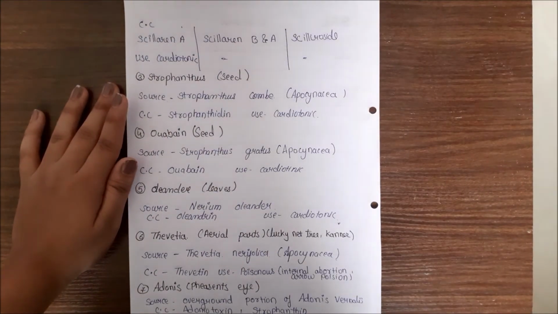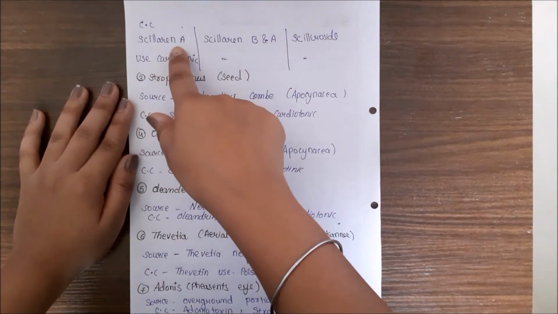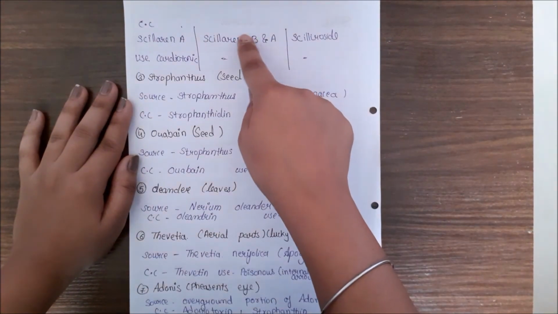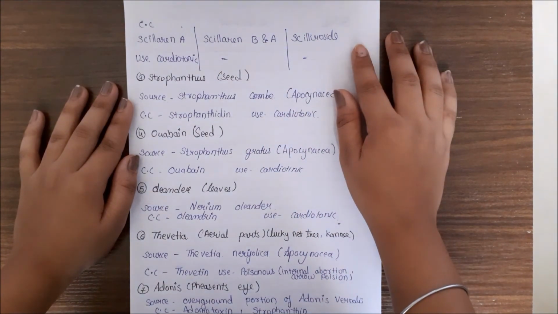Next one is about the chemical constituents. It contains scillaren A, whereas the Indian contains scillaren B and A, and whereas the red squill contains the scillirosides, and its use is cardiotonic.